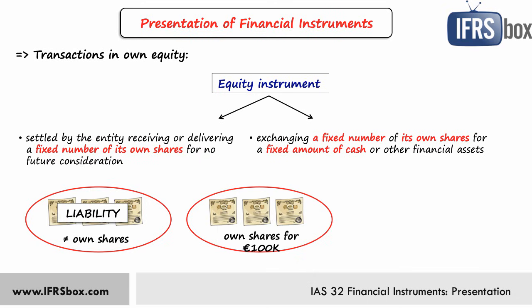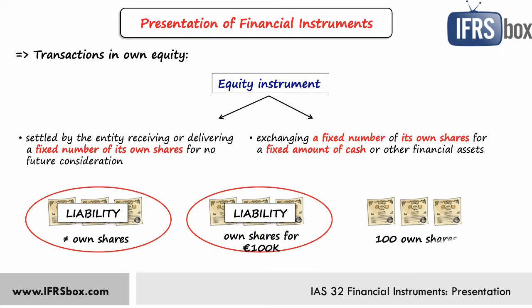That's the liability because the number of shares is a variable and it depends on their market price or other contractual provisions. But if your company writes an option to deliver 100 of own shares, here we go, that's equity instruments. Shares are yours and their amount is fixed. So I hope that you get the point here, and if you'd like to learn more about equity instruments and their accounting, you're very welcome to check my IFRS kit.